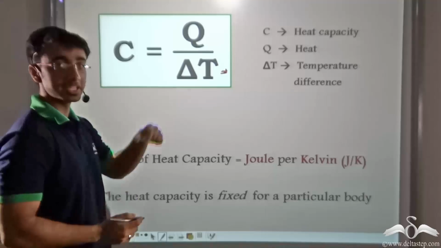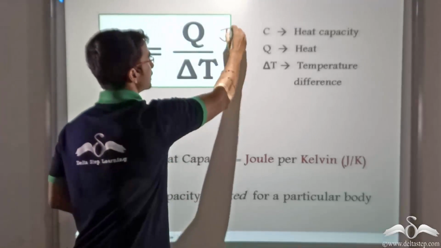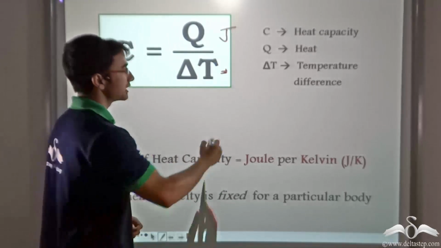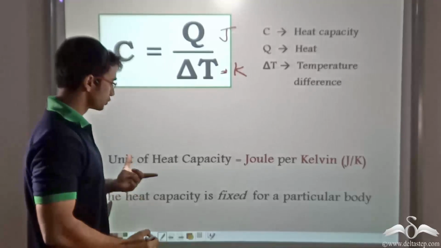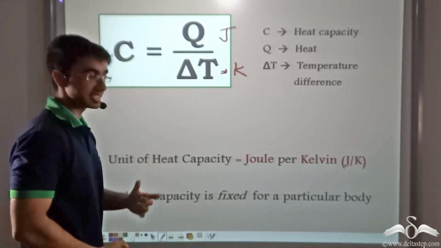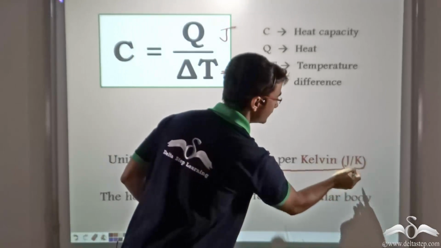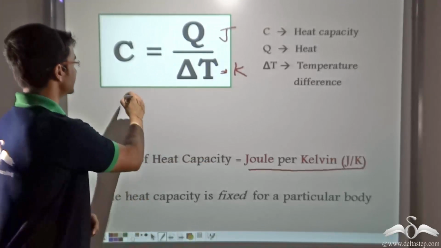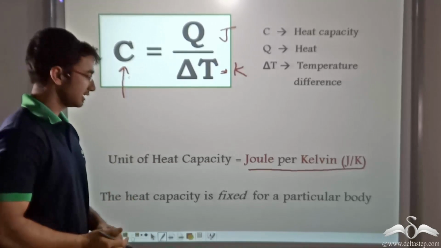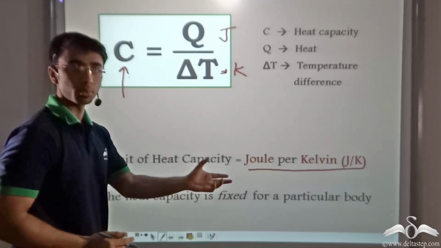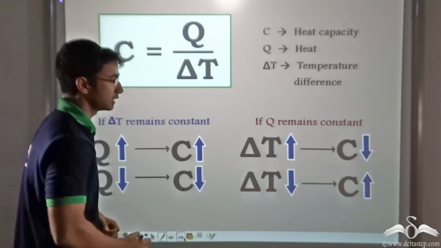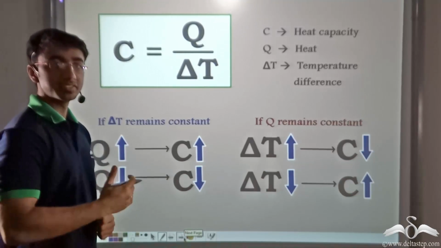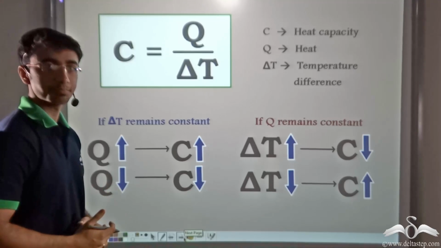Now the unit for heat is joules and the unit for temperature is Kelvin. So we can say that the unit of heat capacity is joule per Kelvin, given as J per K. And this heat capacity, represented by C, is fixed for a particular body. So now let us answer the previous questions that have been bothering us.